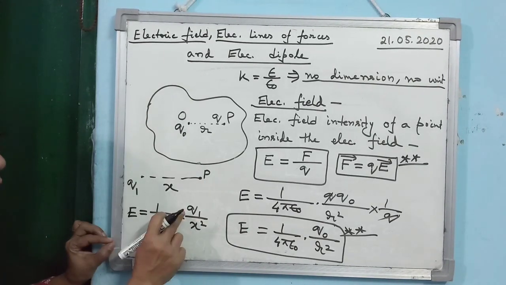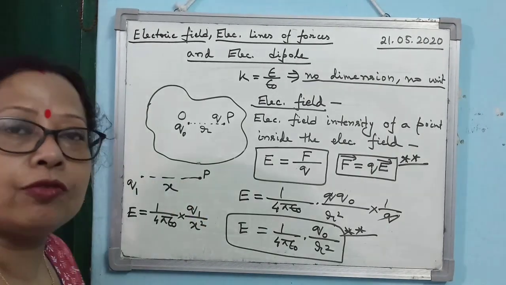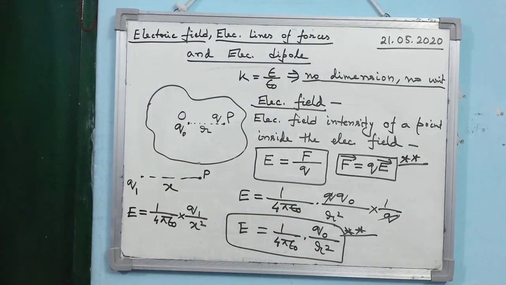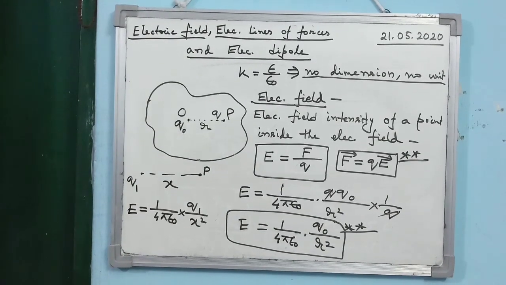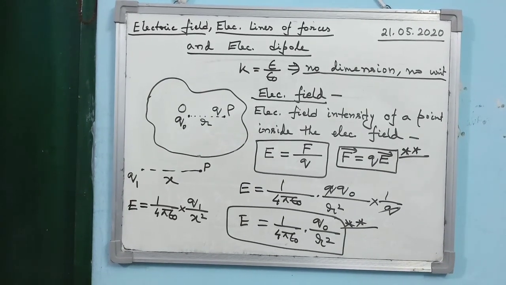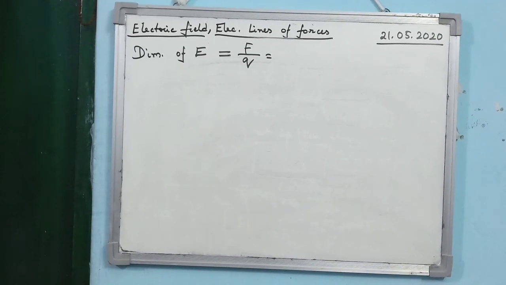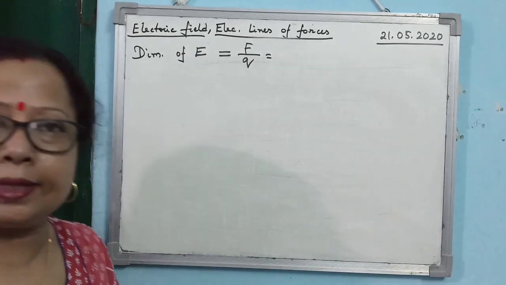Alright, Q1 is the source charge and x is the distance of the point where you are finding the electric field intensity. Is that clear? So this is the way you can calculate electric field intensity at a point due to a source charge Q naught. Next is, what is the dimension of electric field intensity?